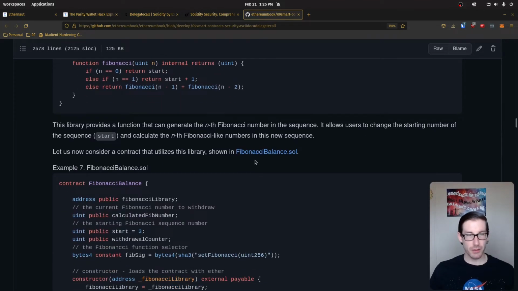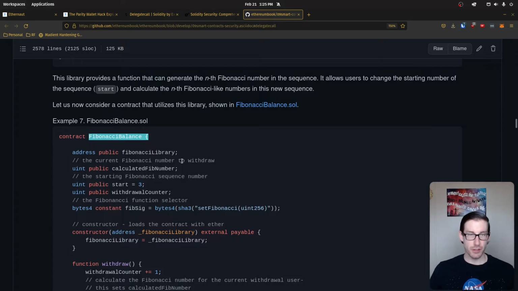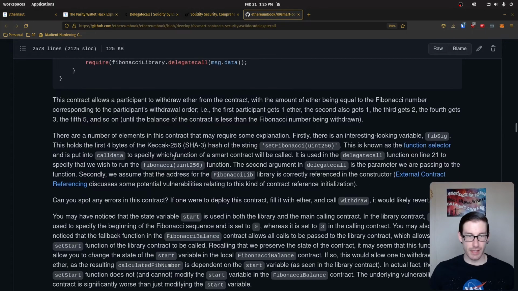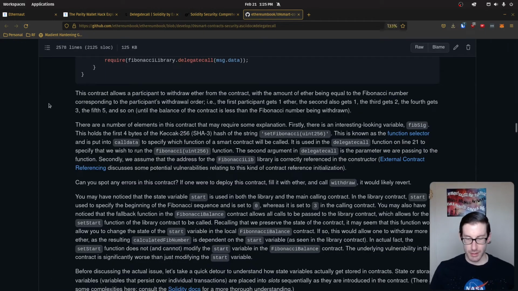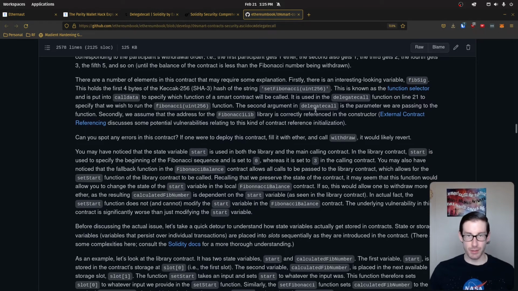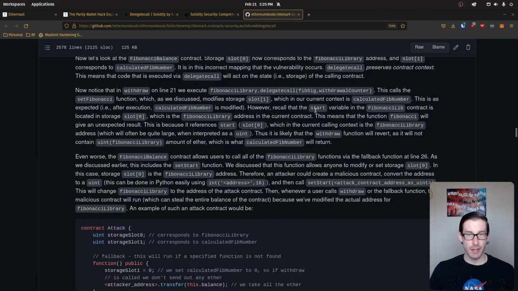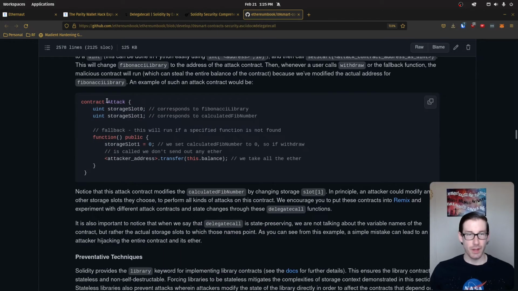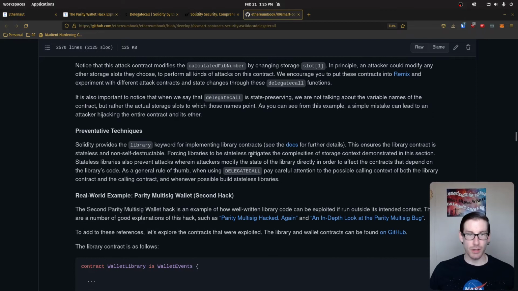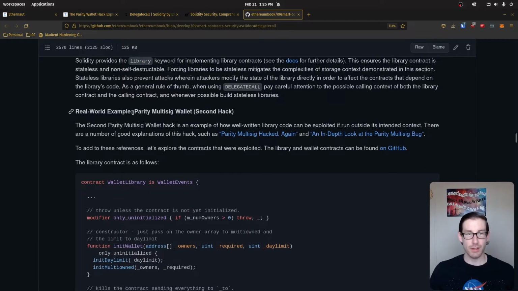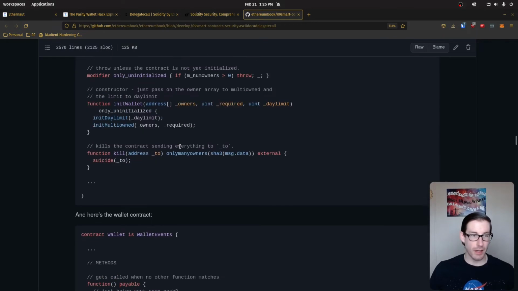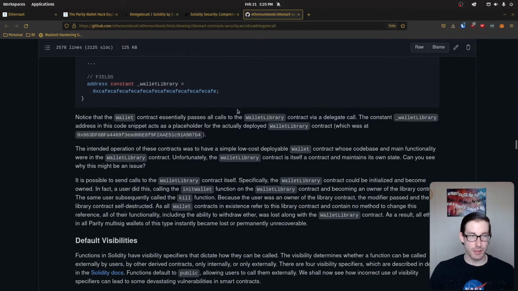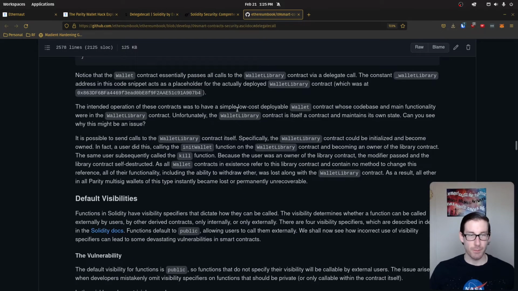If you read through this, you'll see that there's some explanations of the two contracts. So there's a balance and then there's an attack contract. But like I said, the best part about this is they actually go into depth explaining specifically what you're seeing in the code above and how that correlates to the vulnerability and the flaw within delegate call. They have an attack contract, obviously, and they have more in-depth explanations here. And they actually reference a real-life example, which is even better. They actually walk you through the code here, specifically what happened with that real-life example.